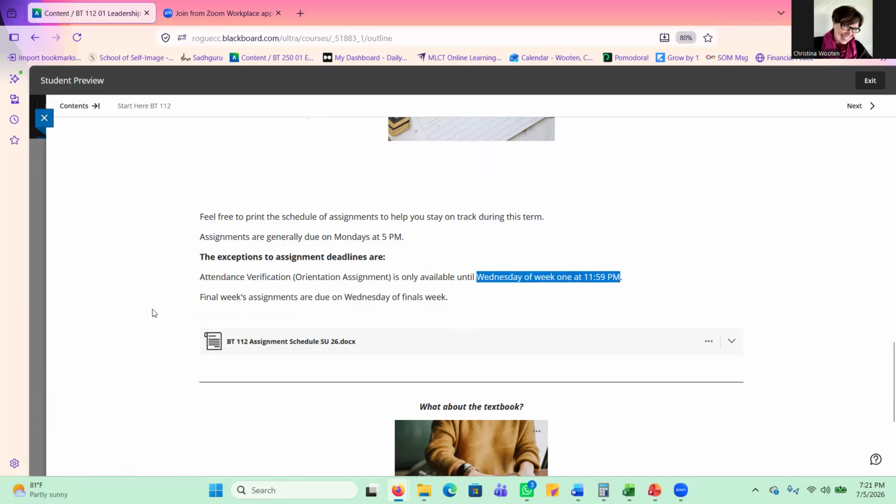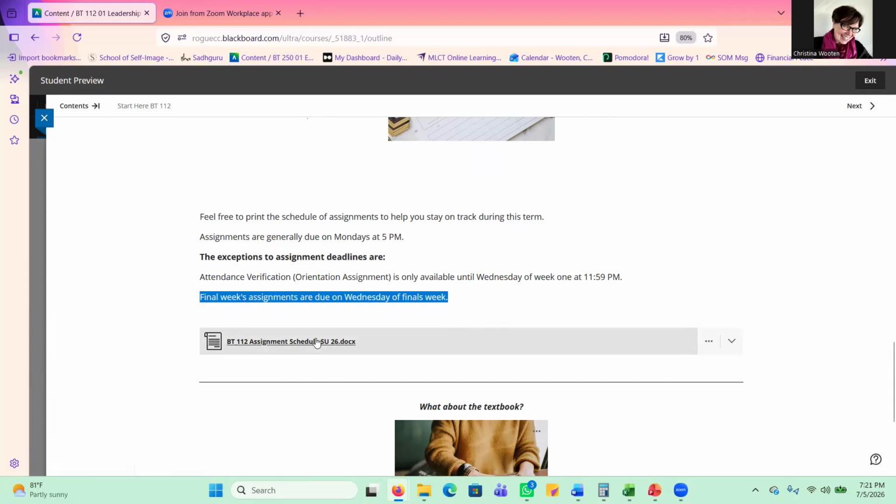The second exception is that the final week assignments are due on Wednesday of finals week. That is because the college is closed on Friday, and I need to have time to grade your assignments and then give you some feedback and post those final grades. So you definitely will want to plan some time for that.